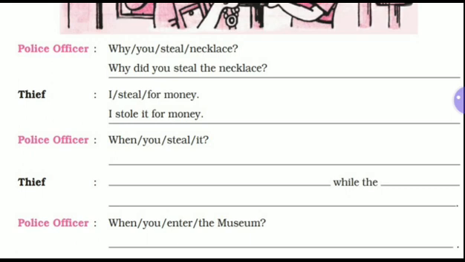Now look at the thief. "I steal for money." These are clues. In fact, you have to change them into a complete whole sentence. What is to be done? You are looking at that steal is the first form of the verb, while according to the discussion, it has been changed to stole. I stole it for money. Now next you have to do it yourself.